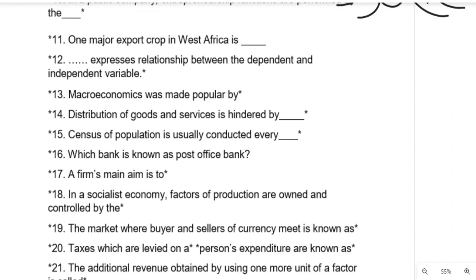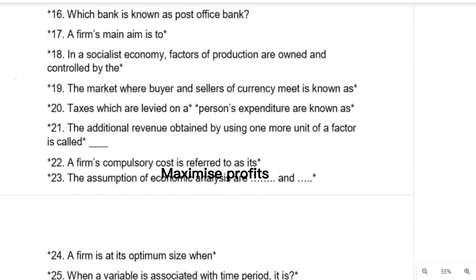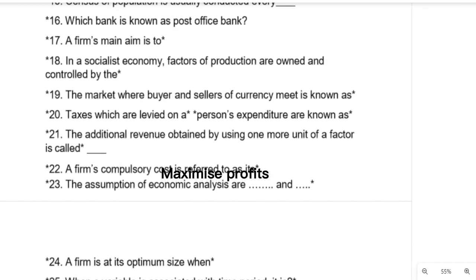Question 18. In a socialist economy, factors of production are owned and controlled by, we have various types of government. So when we live under a socialist government, factors of production are owned and controlled by who? Owned and controlled by the government.